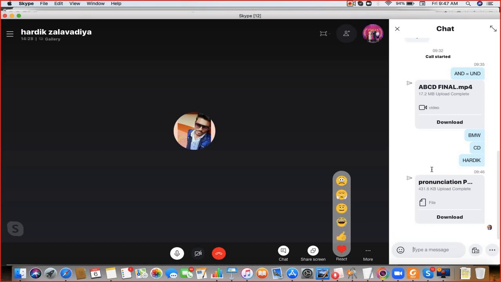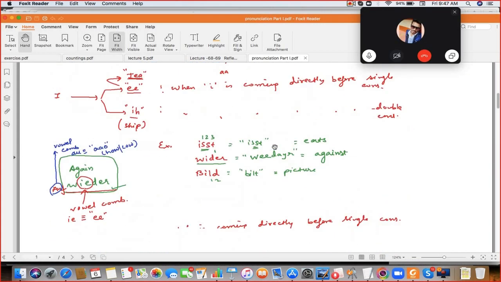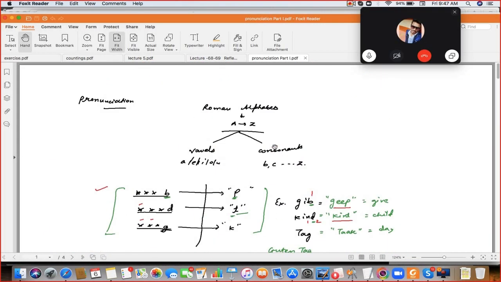Download this file first of all. Go through the file for 5 minutes, from A till P. After 5 minutes, we'll start again and you have to speak the examples from the top. First revise that. After 5 minutes, we'll discuss again.